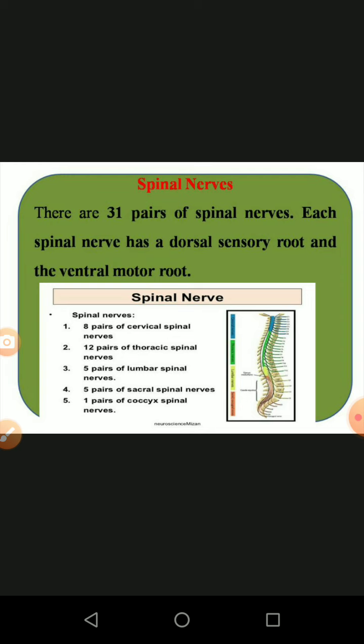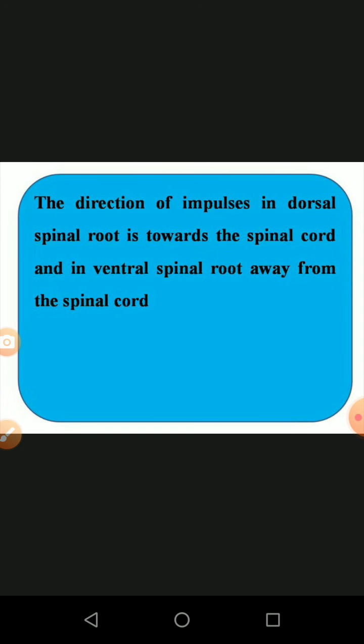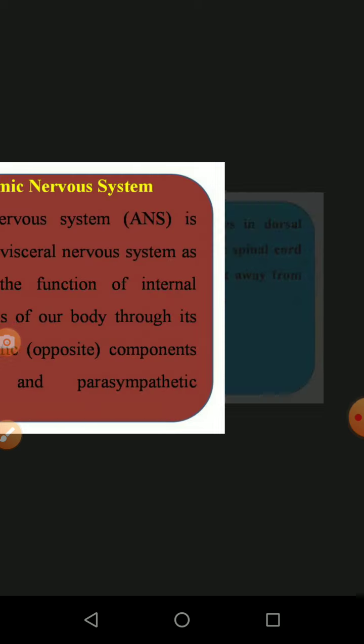What types are available and where they are located is seen in this diagram. This is also not given in your textbook, but it is useful for your higher studies. Then the direction of the impulse: in the dorsal spinal root it is towards the spinal cord, and in the ventral spinal root it is away from the spinal cord. We know dorsal side and ventral side very well. The dorsal side provides the signal, which reaches the ventral side.